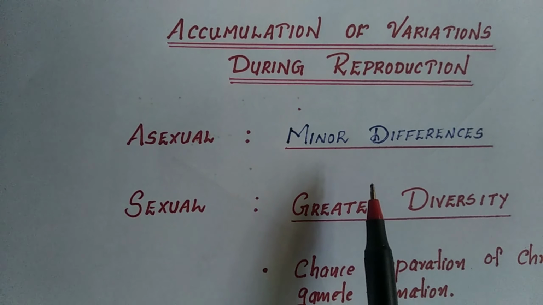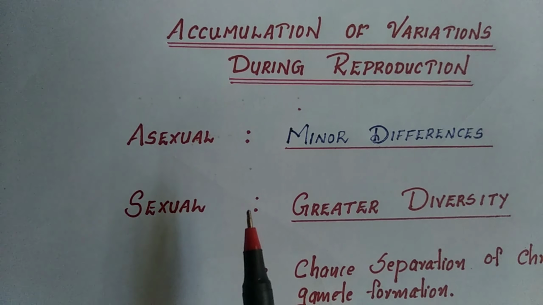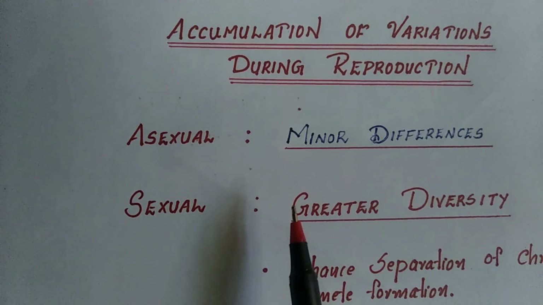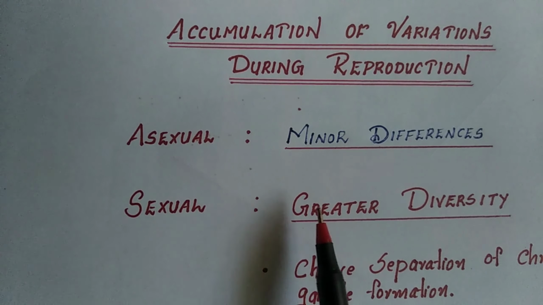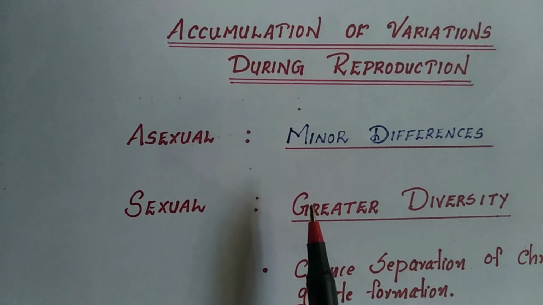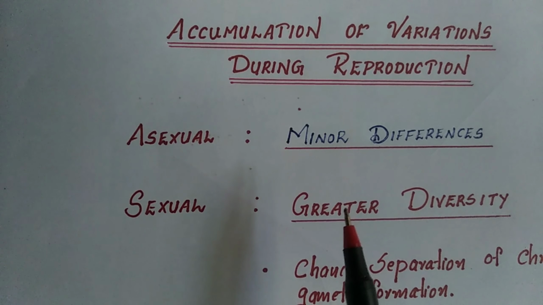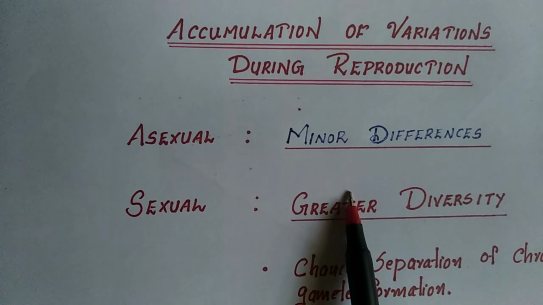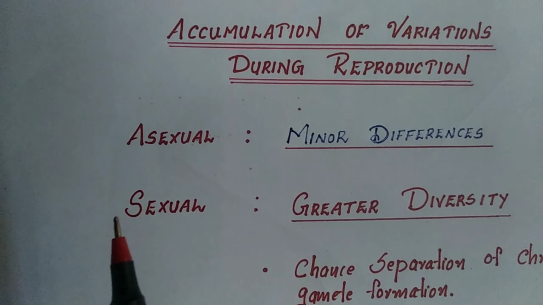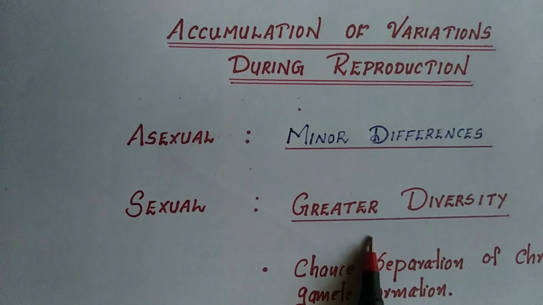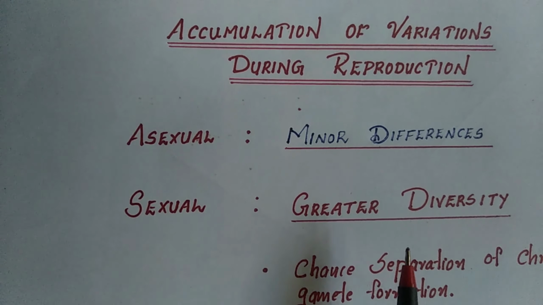Why? Because when a single individual reproduces asexually, the resultant two individuals again after some time reproduce to form 4 individuals, or from 4 to 8 and so on. So these cause very minor differences due to small inaccuracies in DNA copying. That is, we can conclude that asexual reproduction generates very little diversity because a single parent is involved. Whereas in case of sexual reproduction, it generates greater diversity, because sexual reproduction involves two parents.